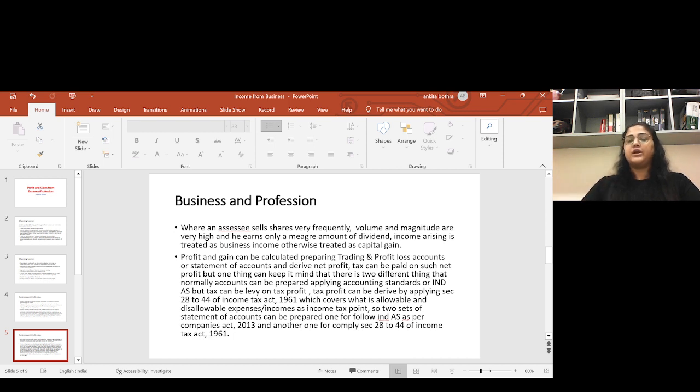For the tax profit, we follow provisions 28 to 44 of the Income Tax Act 1961 for calculation of business tax profit. For the book profit, we follow Ind AS, and accordingly decide net profit or book profit. That is totally different, so keep in mind that for business and profession there are two different concepts.